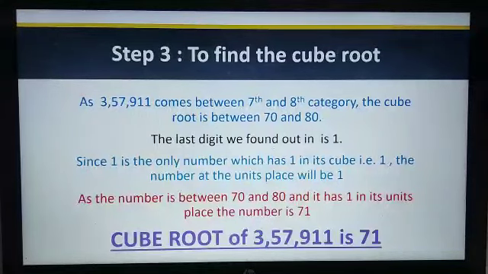Since 1 is the only number which has 1 in its cube, that is 1 itself, the number at the units place will be 1. As the number is between 70 and 80 and it has 1 in its units place, the number is 71. So the cube root of 357,911 is 71. Yes.